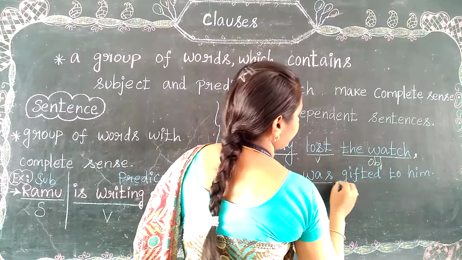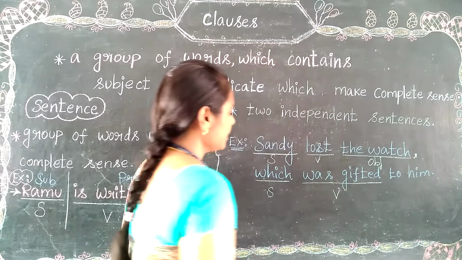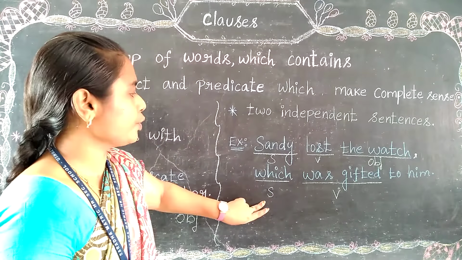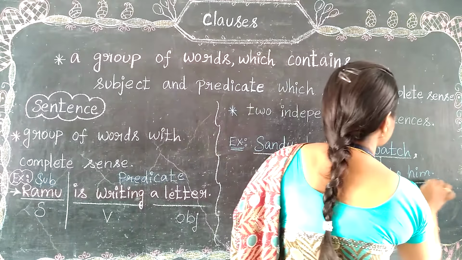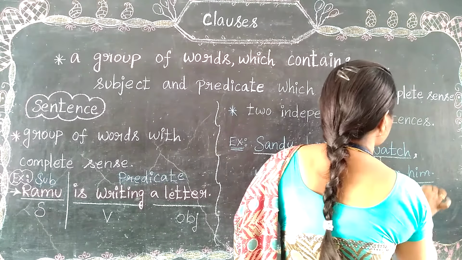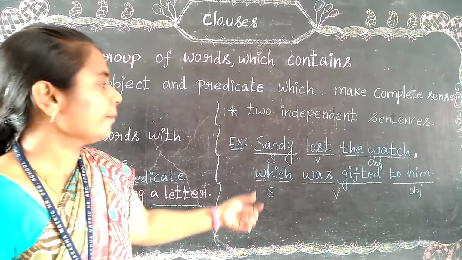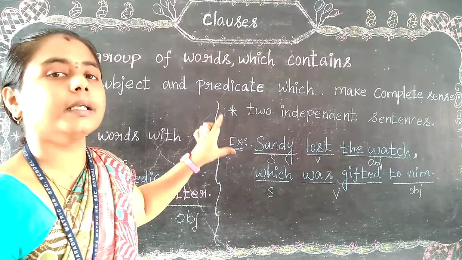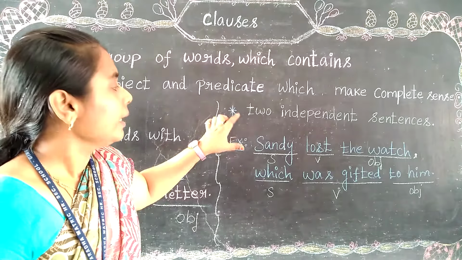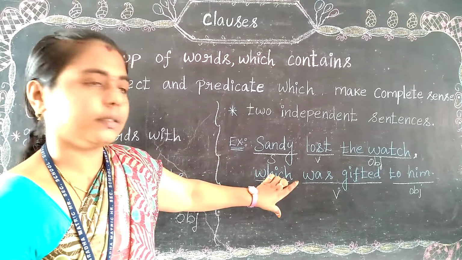Which is acting as a subject and was gifted is a verb, to him acting as an object. Now it is a single sentence, but it is a large sentence, divided into two parts.